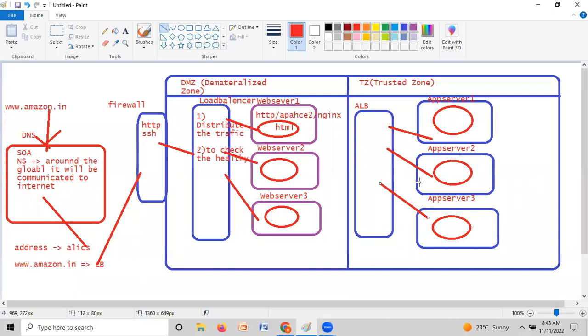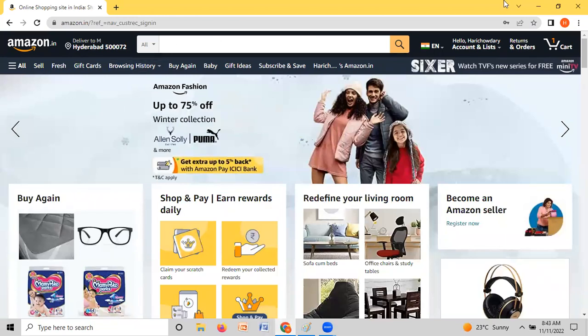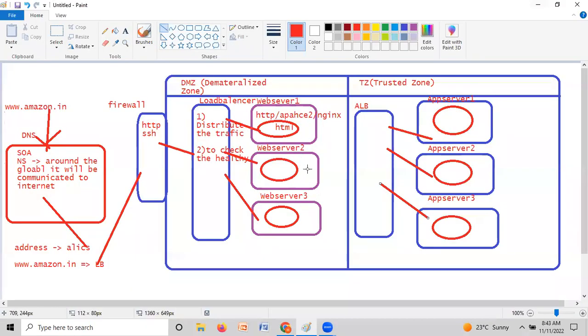Now coming to here, we send a request. Whenever I hit the username and password, the request goes to the web server, which tries to get the request to the load balancer. How can we do that in between? Some kind of network needs to be established, and this network is nothing but a private network.